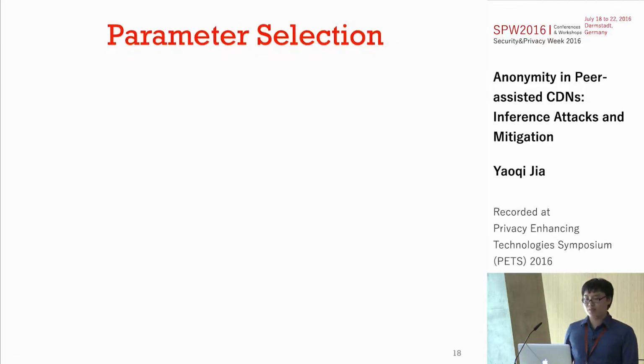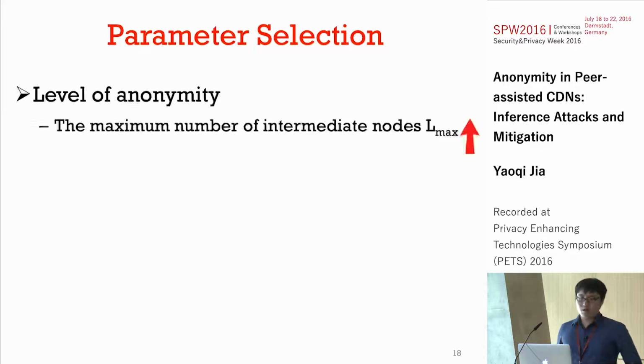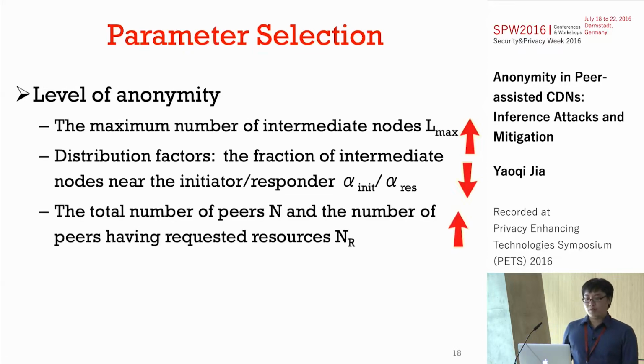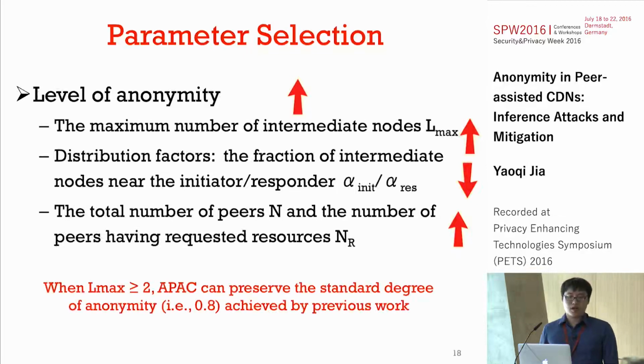Here I show you how to select parameters to achieve a high level of anonymity. Website operators can choose a large maximum number of intermediate nodes, or a smaller fraction of intermediate nodes near the initiator or responder, or use a large total number of peers in the network. All these parameter selections can lead to a high level of anonymity. In conclusion of our analysis, when the maximum number of intermediate nodes is larger than 2, our system can preserve the standard degree of anonymity, which is achieved by previous work.